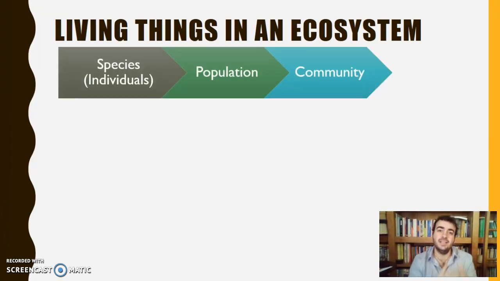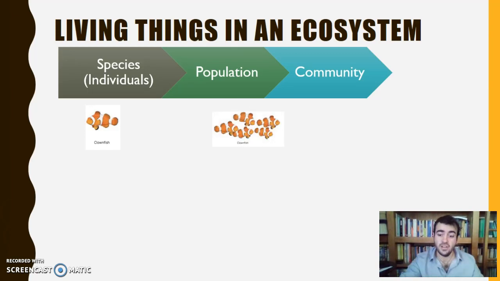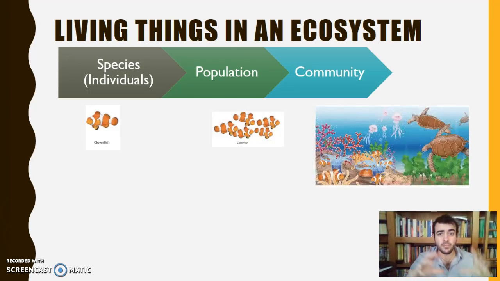As we worked in the last unit, remember, species are individuals, a population is a group of individuals of the same species, like, for example, a group of clownfish, and then a community. It's all together, like a group of clownfish, a group of turtles, a group of sharks. All together, that's a community.